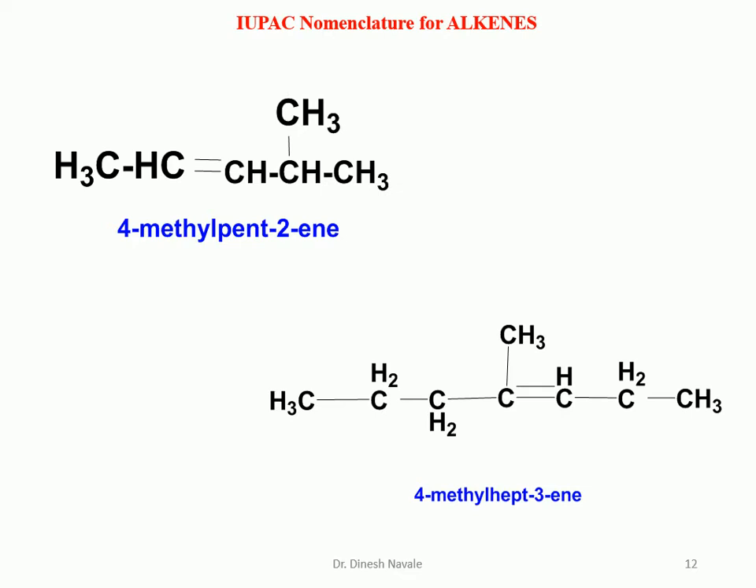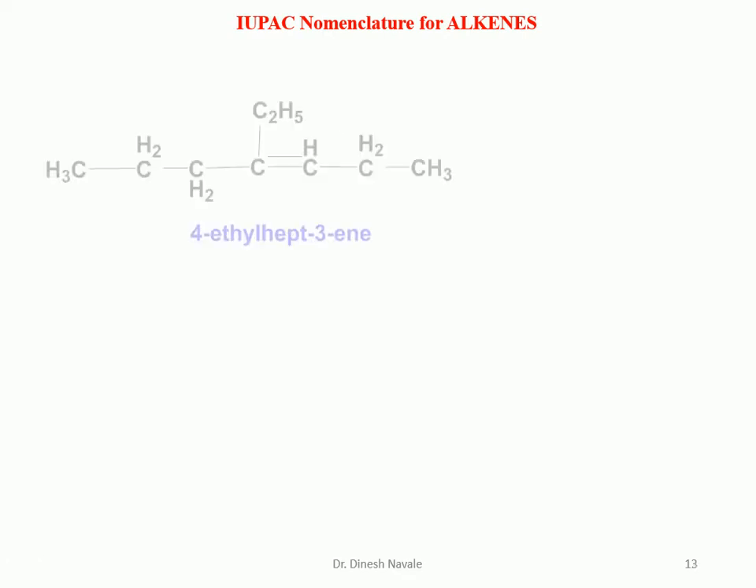We have to give the lowest possible number to the alkene. So that means we have to start the numbering from the right-hand side. So it is carbon number 1, carbon number 2 and carbon number 3. So the lowest possible number will be 3. So it is going to be hept-3-ene. And the substituent is present at carbon number 4. So it will come as 4-methylhept-3-ene as the IUPAC nomenclature for this compound.